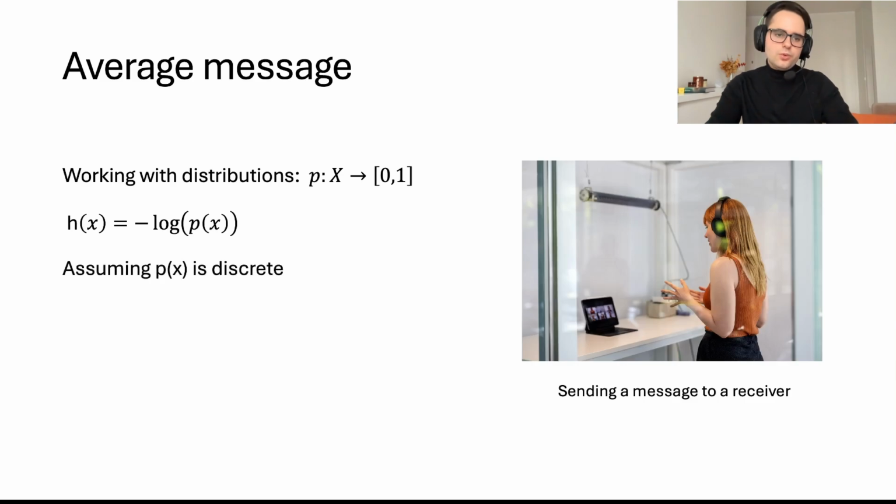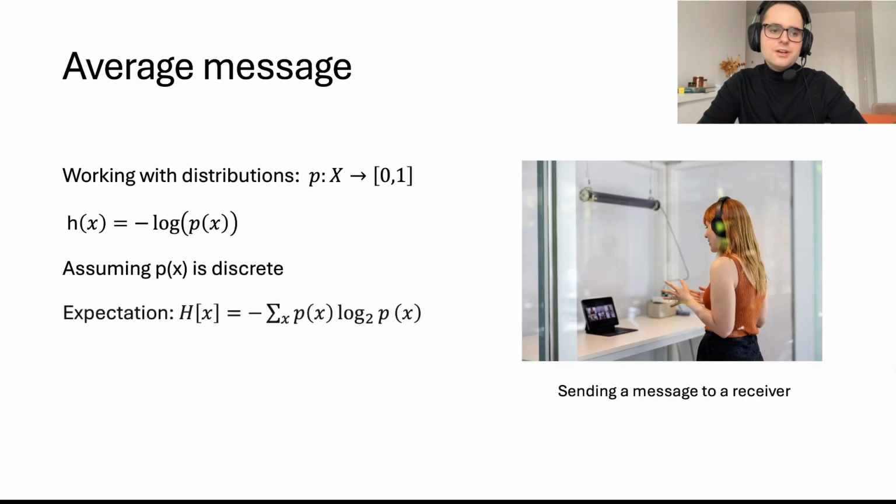Now let us imagine that we are trying to send a message to a receiver. Assuming that we still work with discrete random variables, the average amount of information sent to the receiver is equivalent to taking the expectation with respect to our formula h of x. This result is the entropy of a random variable, or the Shannon entropy to be more precise.